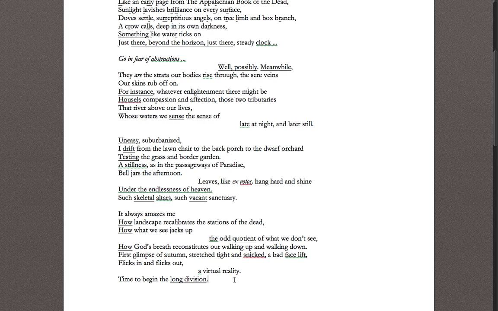And what the speaker of this poem is suggesting to us is that we as people, in the midst of a world that is genuinely and realistically chaotic, where things are constantly happening that are out of our control, a lot of us try to force or create a sense of order by seeing what we want to see and ignoring what we don't want to see. Or just ignoring the possibility that there might be more to see.